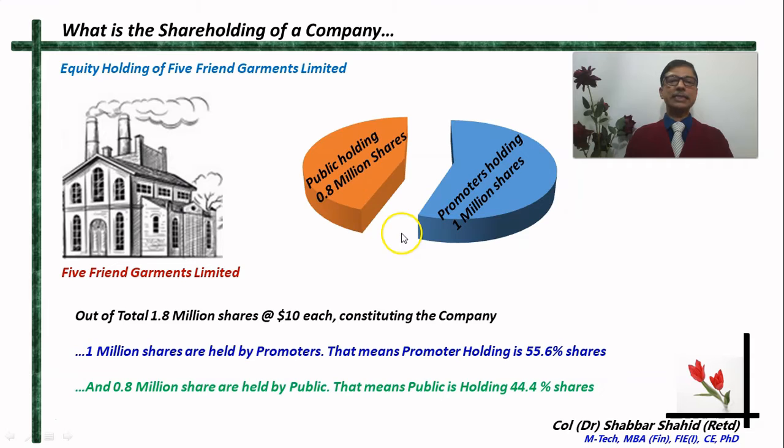It is not necessary that the promoters have more than 50% of the shares. The promoters can have fewer shares also. But the point is that the promoters have started the company. They want to retain the control of the company. Therefore, a good promoter will always try to retain more than 50% of the shares so that they retain the control of the company.